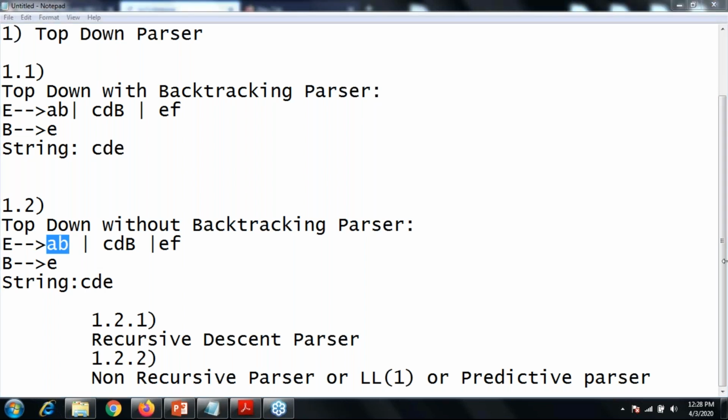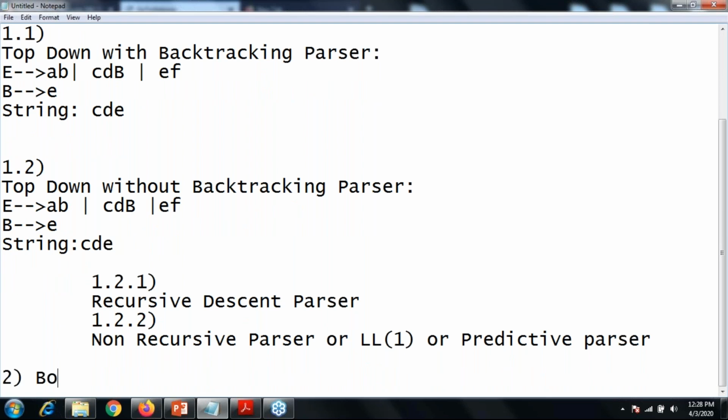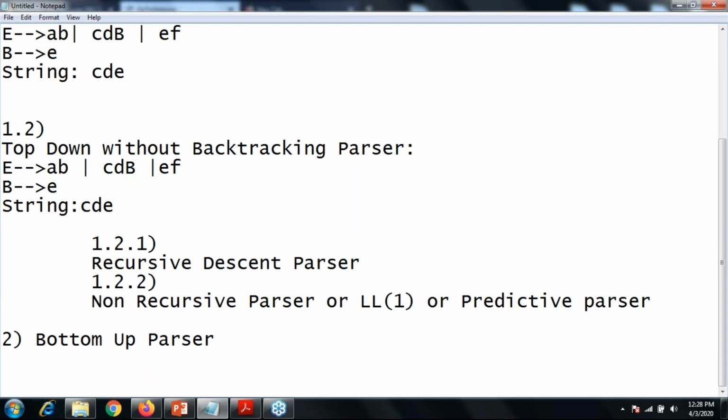Okay, so now we'll move further with the bottom up parser. The first one we'll complete with this. Now the second one, that is the bottom up parser. As the name suggests, the bottom up parser follows concepts like shift or reduce operations, that is, shift, reduce, error, or accept.